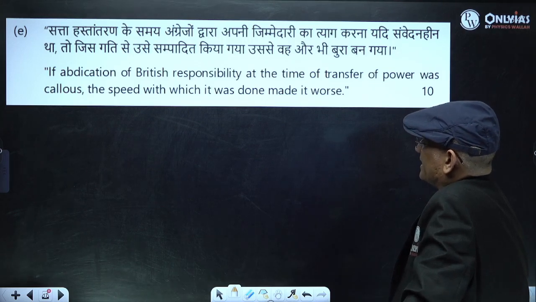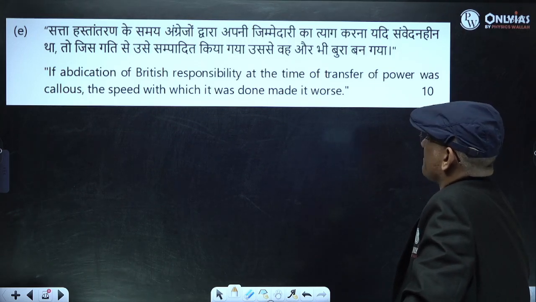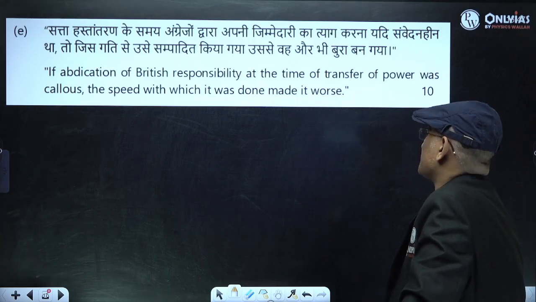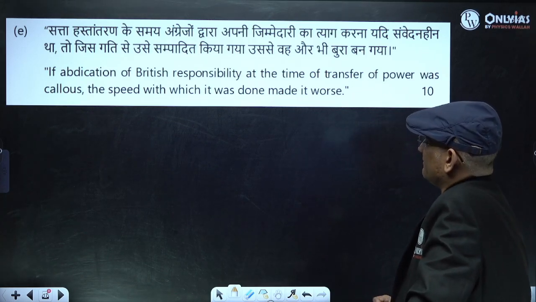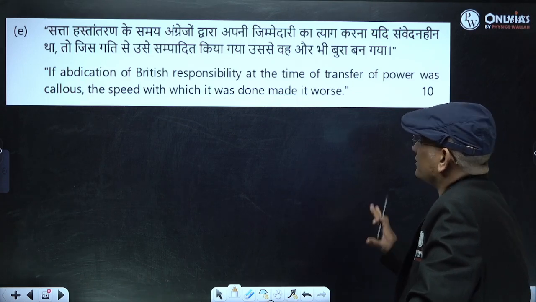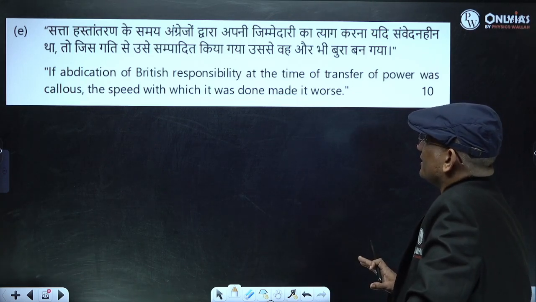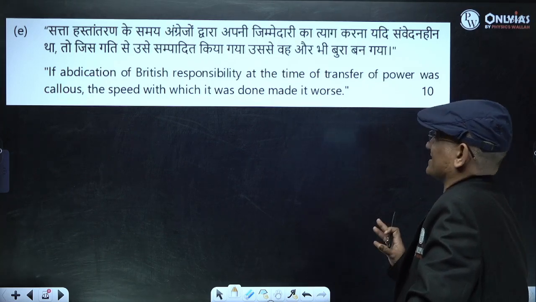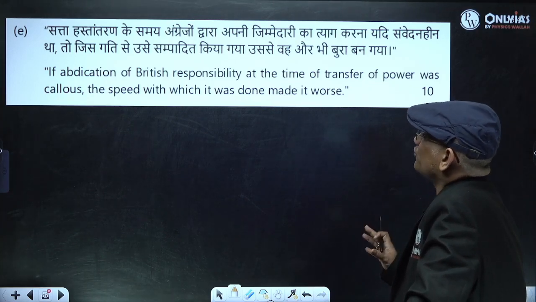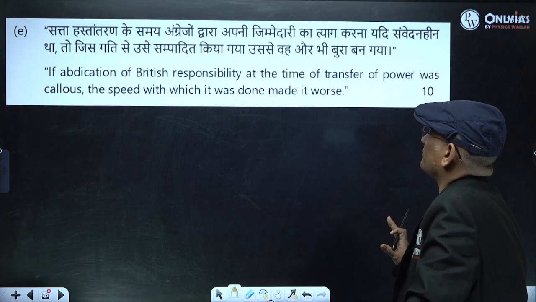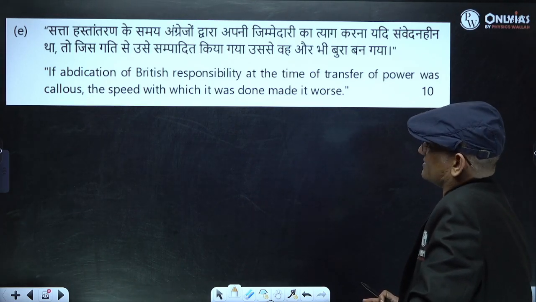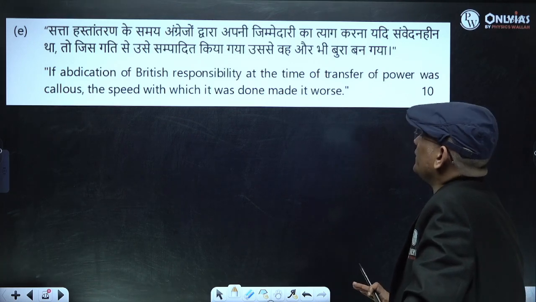So if abdication of British responsibility at the time of transfer of power was callous, because they were not taking the responsibility, when they were saying that they will be leaving without handling all the problems, their approach was callous, and the real issue was the speed with which it was done. Speed, because the bill was passed so quickly.